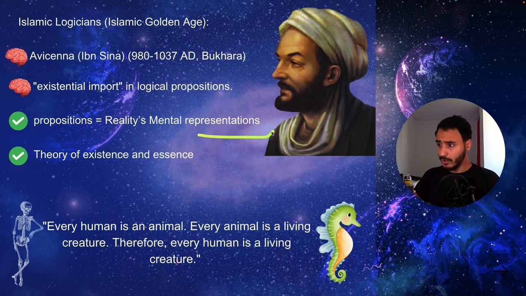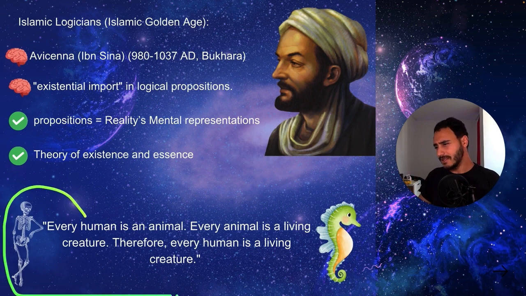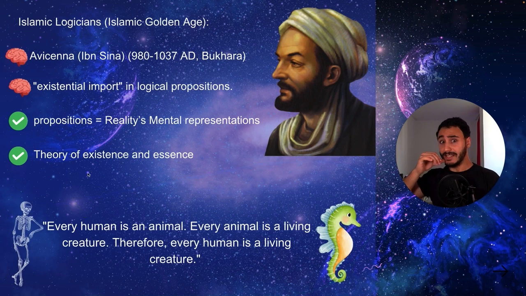That is basically A implies B, and then B implies C, that means A implies C, right? And so Avicenna talked about propositions, which are the mental representations of reality. So you can grab the reality and think about it and make a mental representation of the reality. And that is what he has done in this statement here. Then it's not the end.